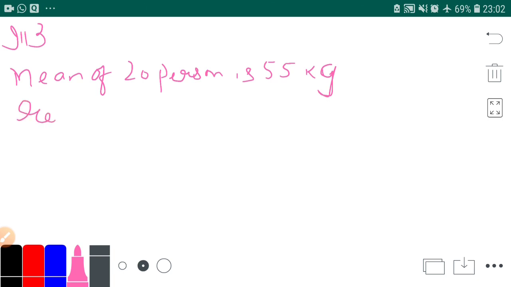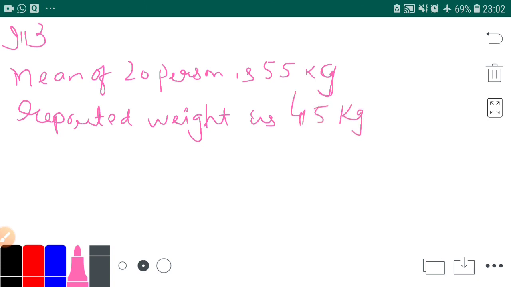So we will write like this: reported weight as 45 kg, which was actually 54 kg.